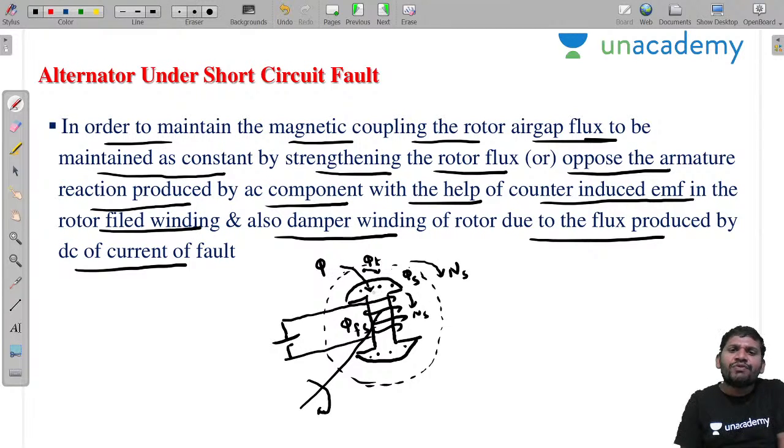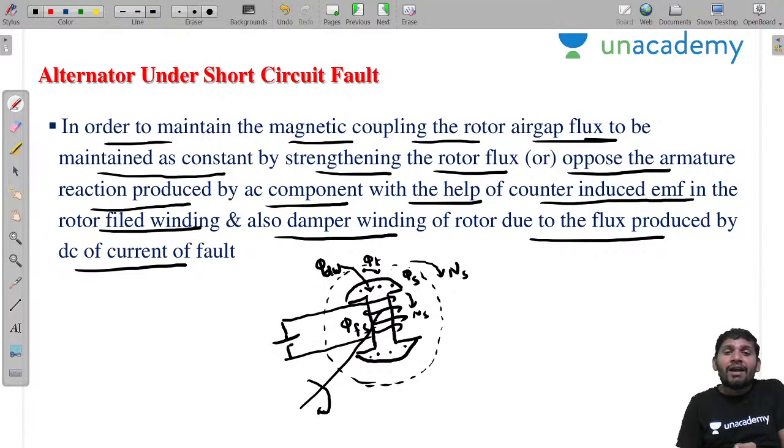Whenever this phi t links with the damper bars, this is a rotating conductor. The rotating conductor cuts the constant magnetic flux. There is an induced EMF. This induced EMF circulates eddy currents. Those eddy currents will produce a flux. This is the flux produced due to which one? The DC offset flux. That DC offset flux is produced in which windings? The damper windings. There is a phi dW produced.